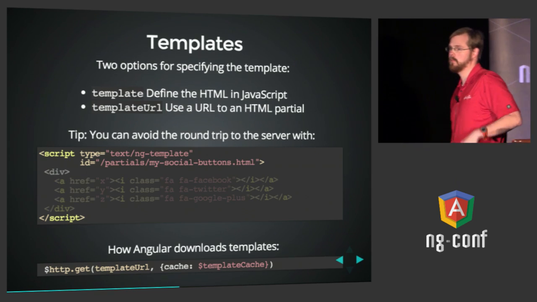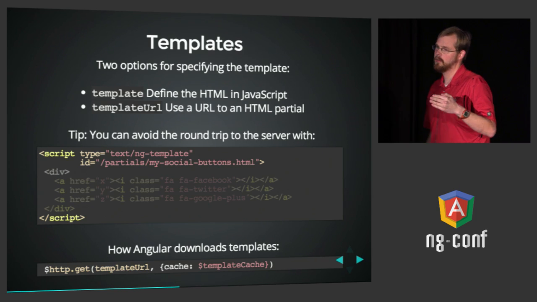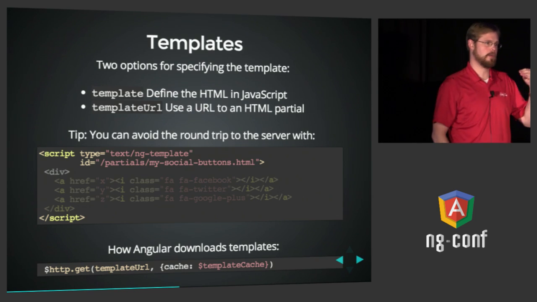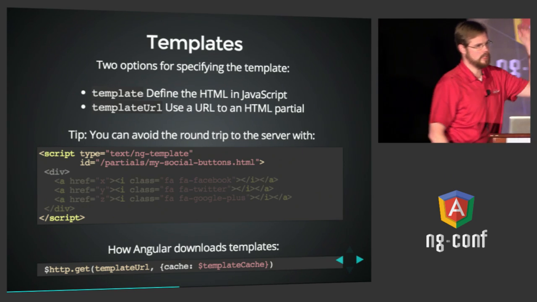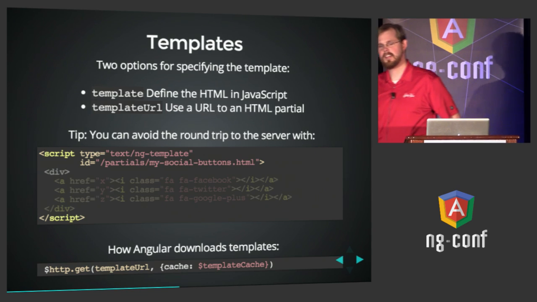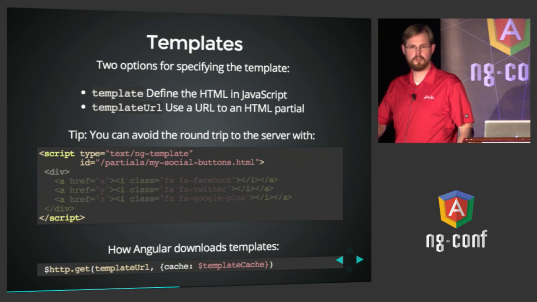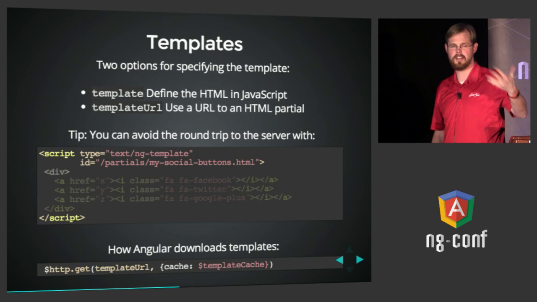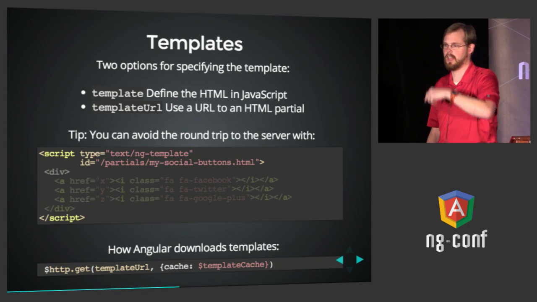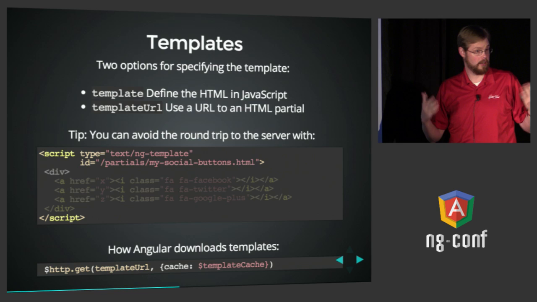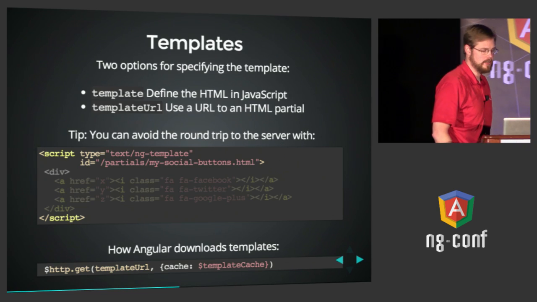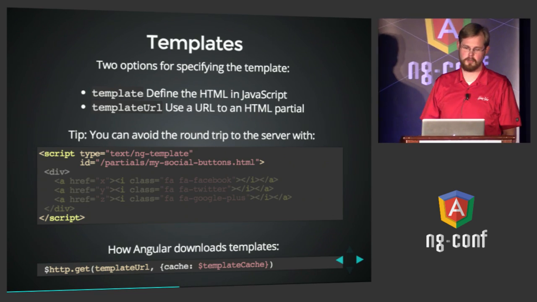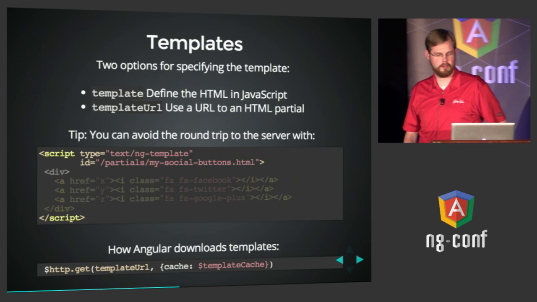And we've actually gone with most of our directives one step further, and we've done an optimization so that all of the directive HTML loads in the root page in script tags with an ID that's equal to the URL where they could be found. And doing that causes Angular to go find it there instead of having to go back to the server to get it. There are trade-offs there, but if you want there to be no round-trip costs when every new directive gets encountered by Angular, that's the way to get around that.